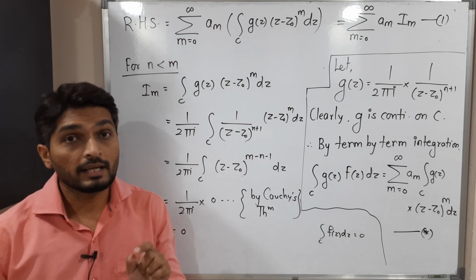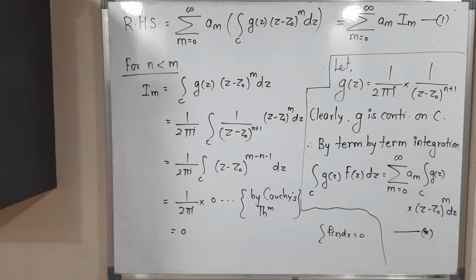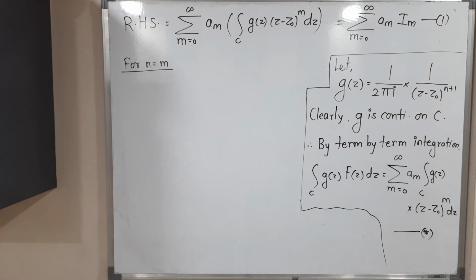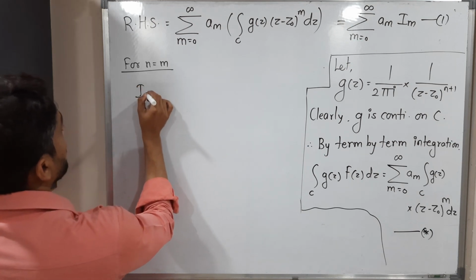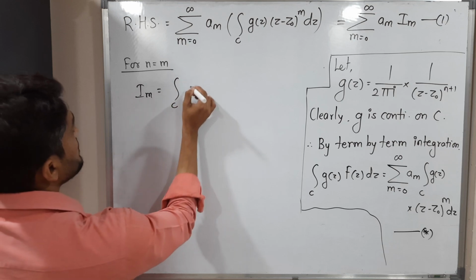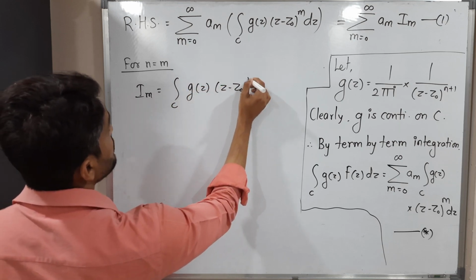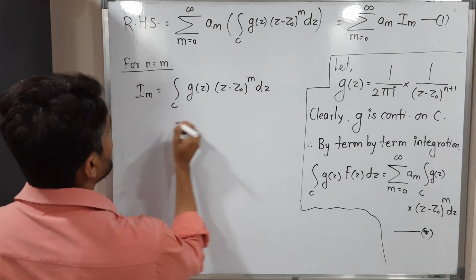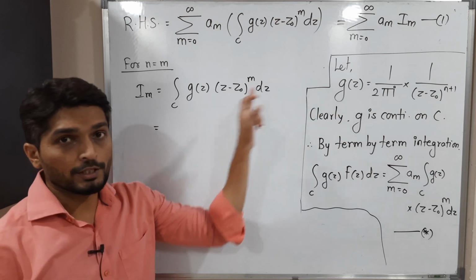Obviously the second case is n is equal to m. Okay, so let us go for that. Just make a screenshot of it. So let us discuss this case, n is equal to m. Let us see what will happen. I am finding the value of that Im, which is integration over c g of z times (z minus z naught) raised to m dz. So this is equal to, the value of g of z is this one. Let us put it here.